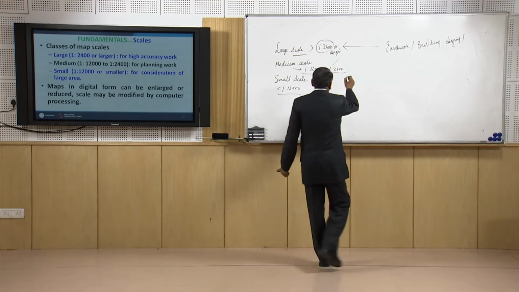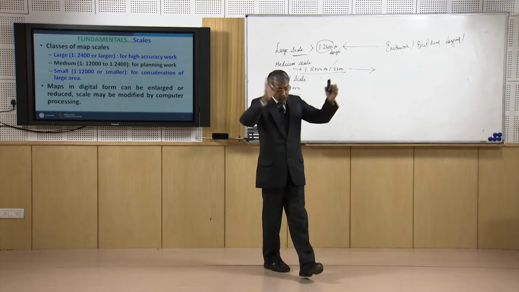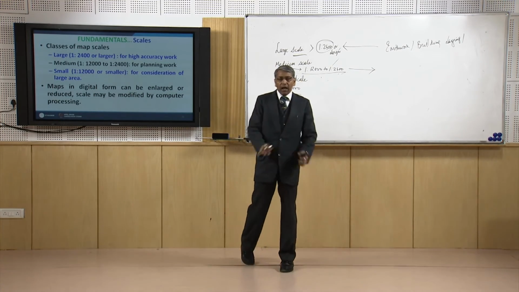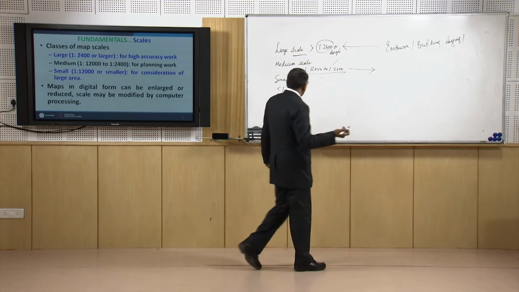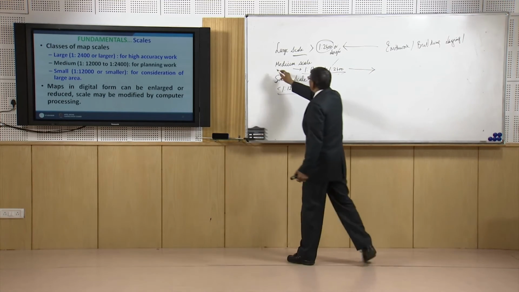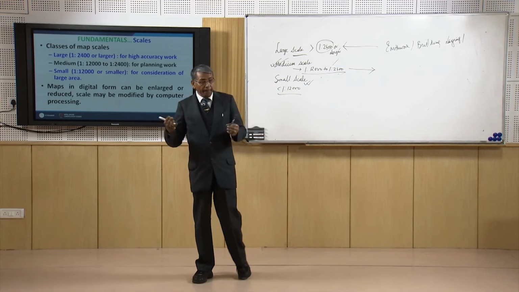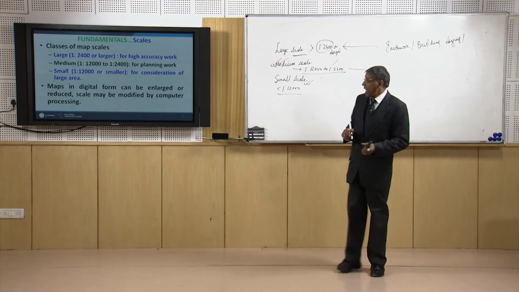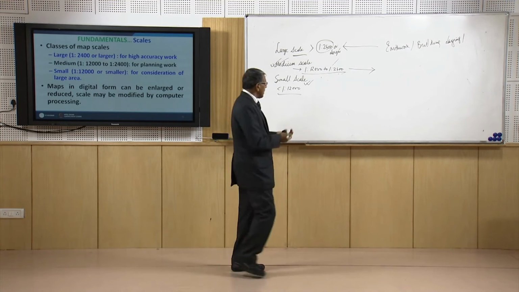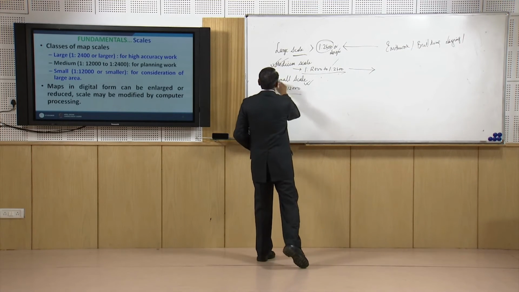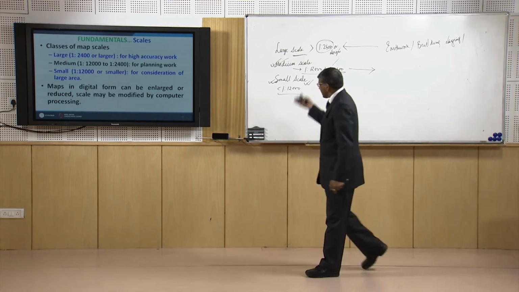But when we go for planning purposes, where a huge amount of area is involved, and we want to do a civil engineering project like laying of a dam or reservoir, in that case we should go for medium scale. Small scale we generally go for when the area to be considered is huge and we want to get a synoptic view, or many areas have to be taken together. So depending upon the purpose, we have to use different types of scales.